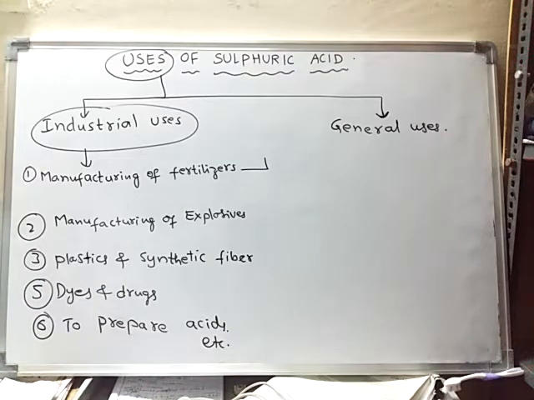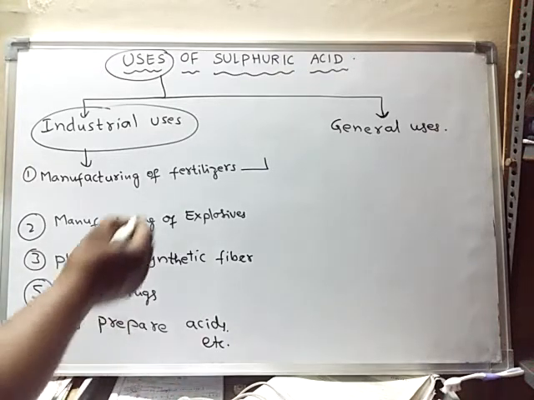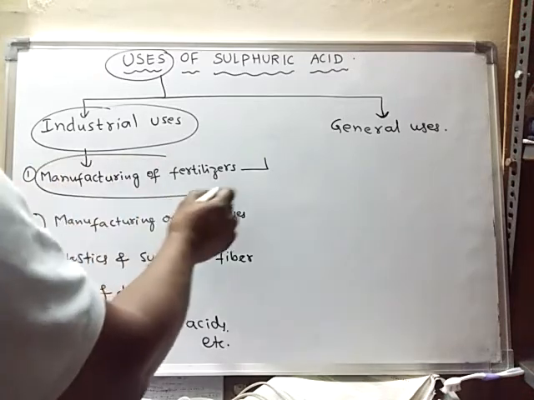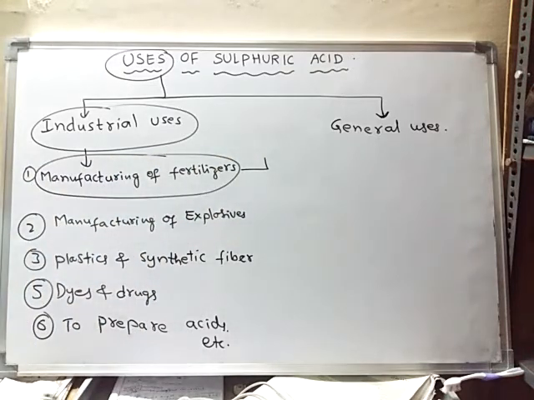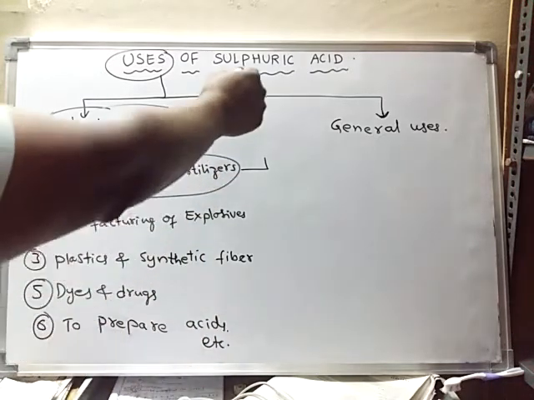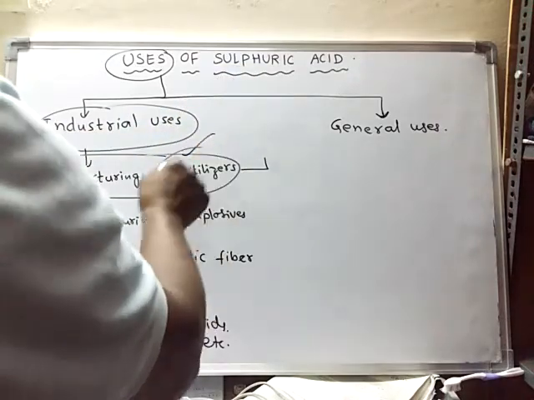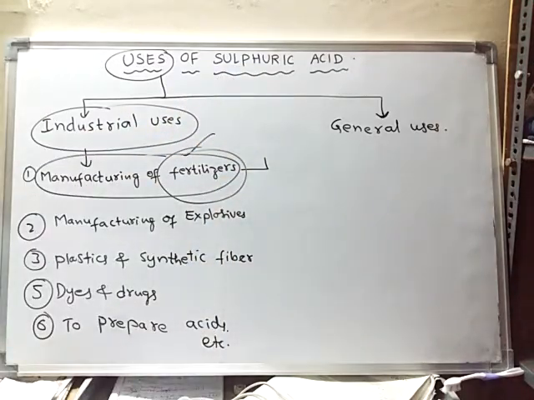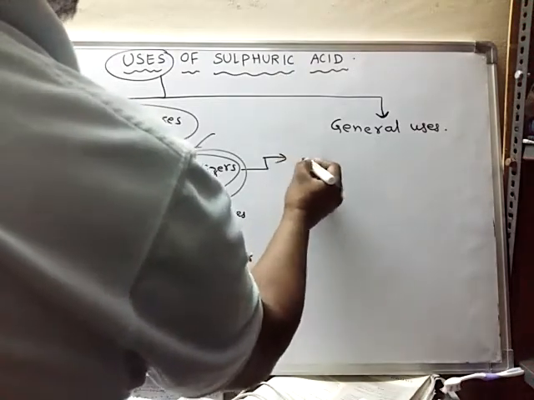See, this is the single largest use of sulfuric acid, the manufacturing of fertilizers. Sulfuric acid is extensively used in the manufacturing of fertilizers, particularly the fertilizer known as ammonium sulfate.